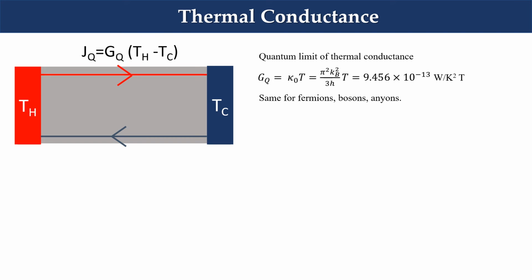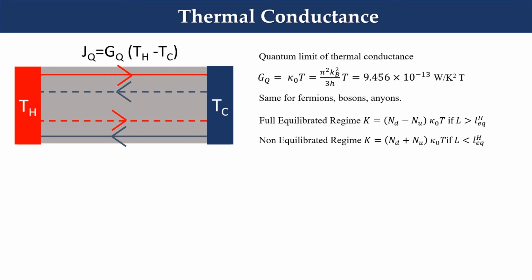Now, for hole-like fractional quantum Hall states, thermal conductance is given by (Nd minus Nu) times κ₀T, where Nd is the number of downstream modes and Nu is the number of upstream modes. If counterpropagating modes thermally equilibrate, then the thermal conductance is given by (Nd minus Nu) times κ₀T, and if they do not equilibrate, then thermal conductance is given by (Nd plus Nu) times κ₀T. So we see that even if we have a neutral upstream mode, thermal conductance will capture it.